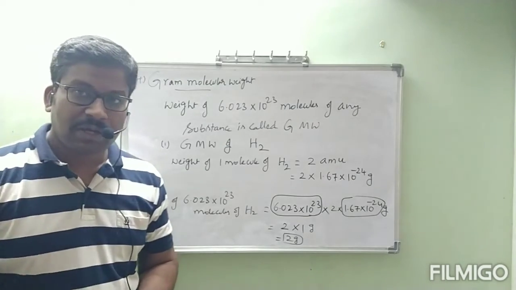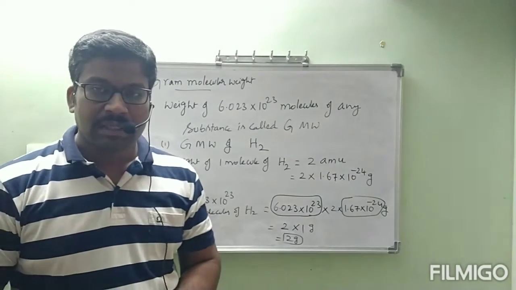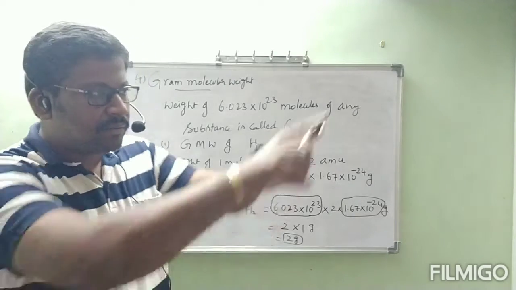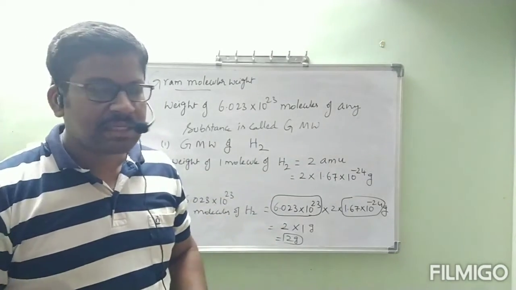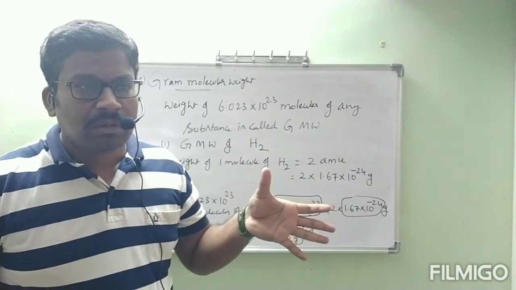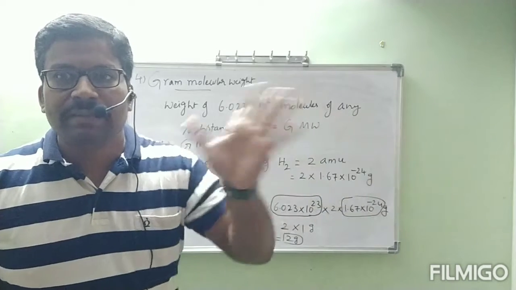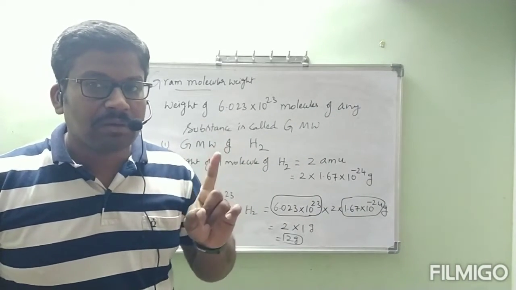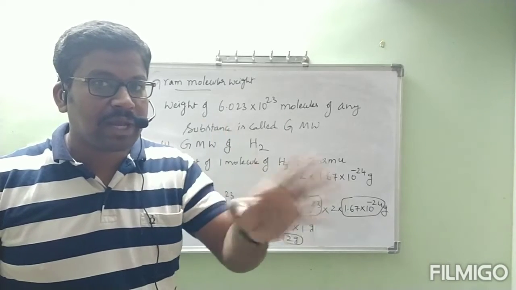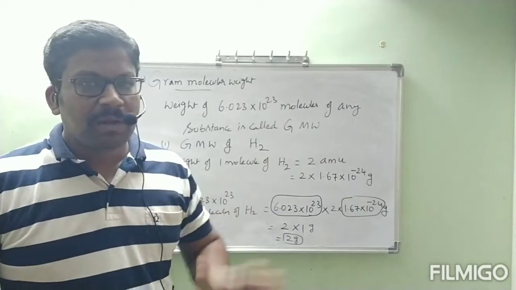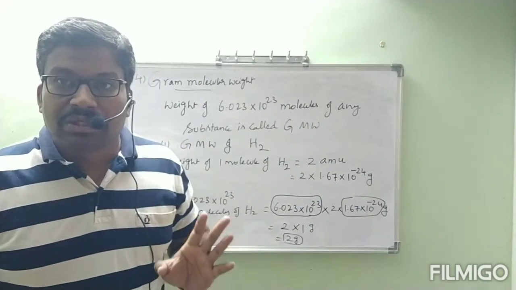Now I took one big container that contains 6.023 into 10 power 23 molecules of H2. Now I kept that container on the weighing machine. How many molecules does it contain? Not one molecule. One molecule we cannot take and keep on a weighing machine. This many molecules' collection we can keep on a weighing machine. Then it shows how much?